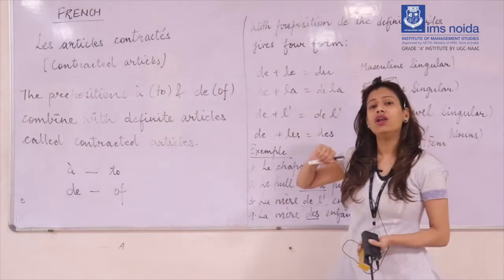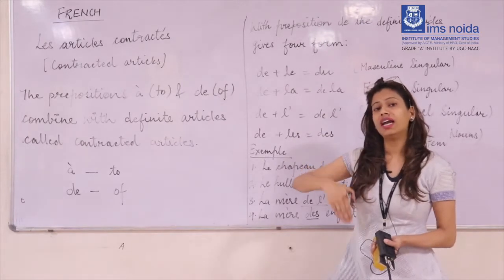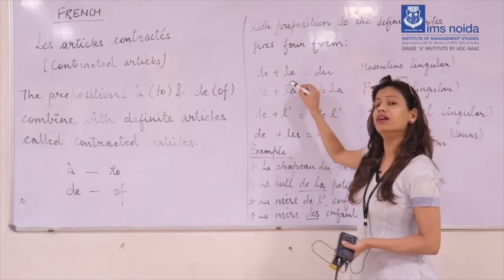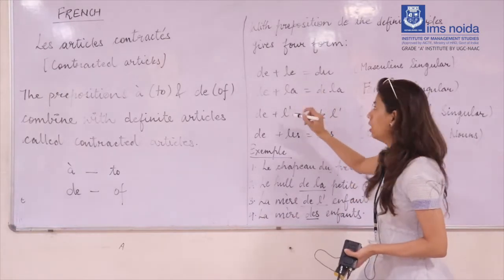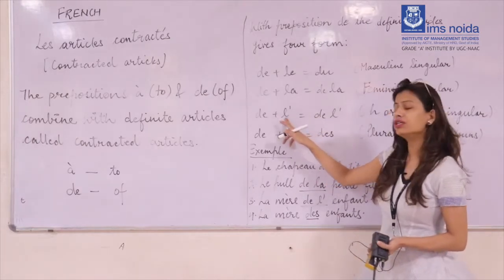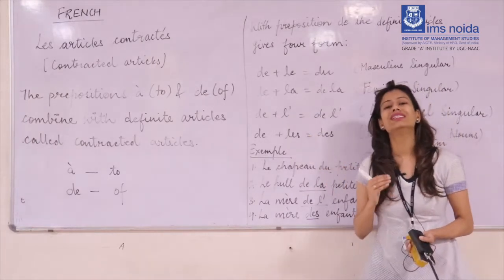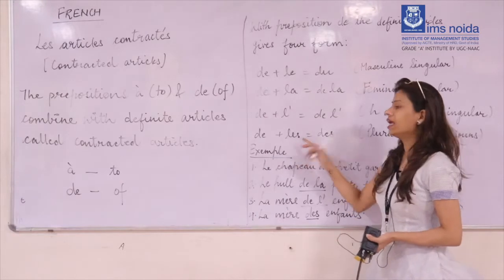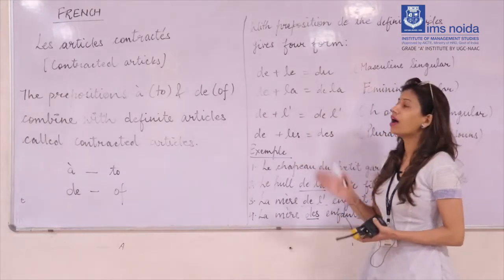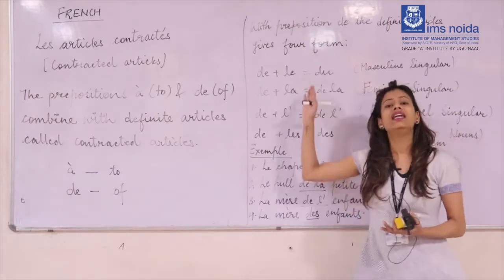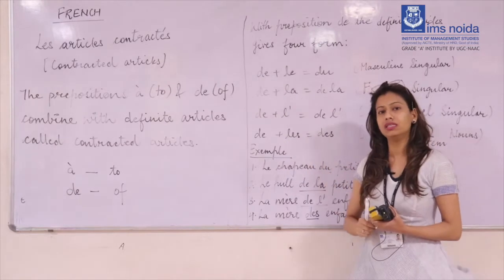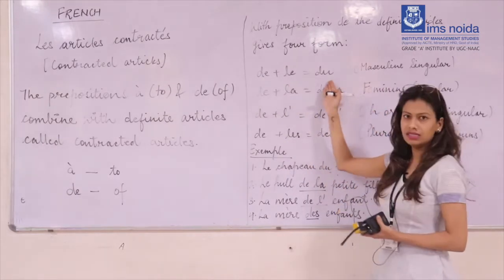As you have learned already, the definite articles are also based on gender: le we use for the masculine one, la we use for the feminine one, l' we use for the vowel singular one, and les we use for the plural one, right? But when you combine these definite articles with the preposition de, it comes like this.